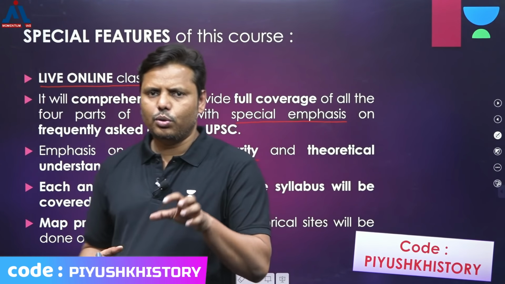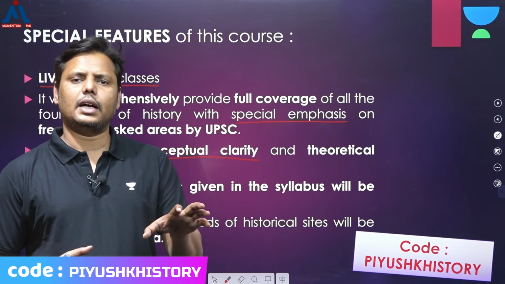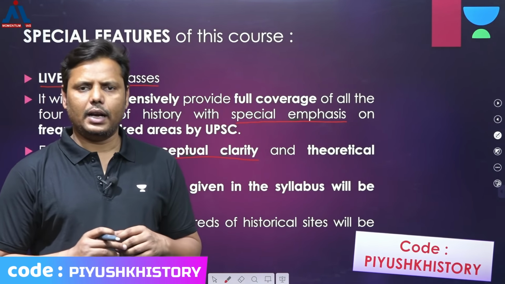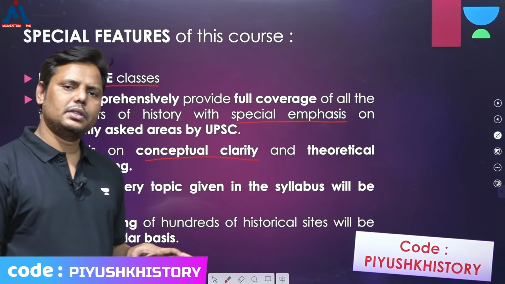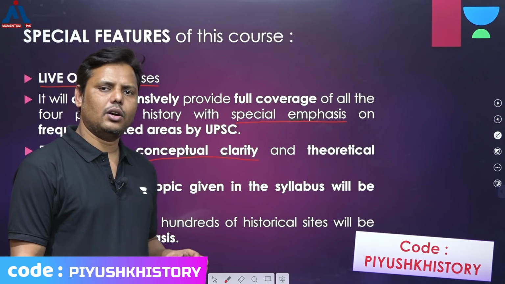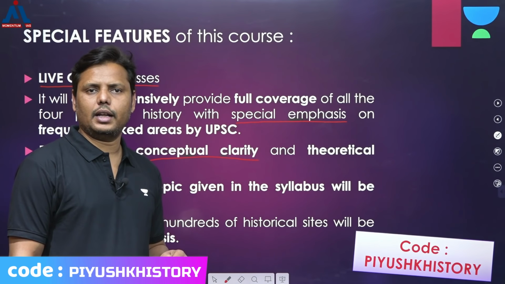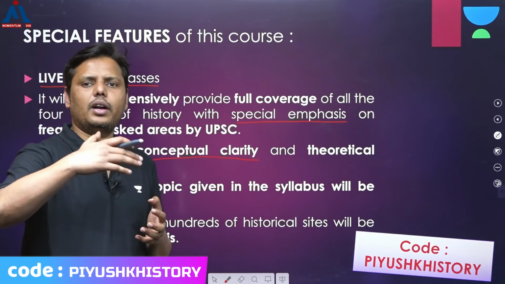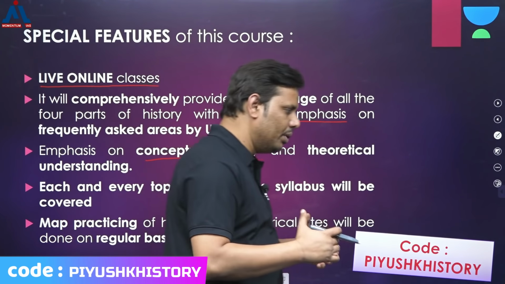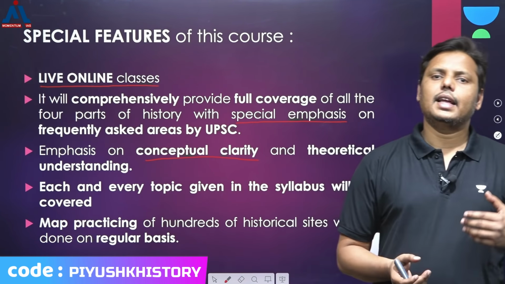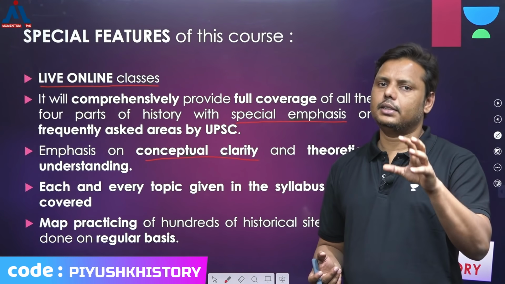You should make a proper strategy, and as per the strategy, plan and prepare properly. When it comes to optional, if you have been preparing without any conceptual clarity, you cannot go beyond a particular limit. So if you really wish to go beyond that limit, if you really wish to score more than 300, you have to go for conceptual clarity.